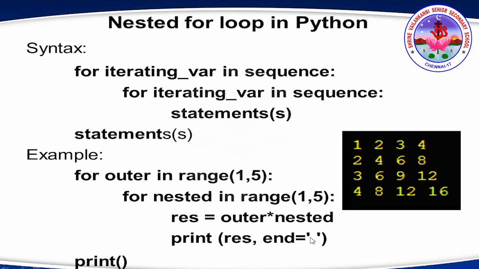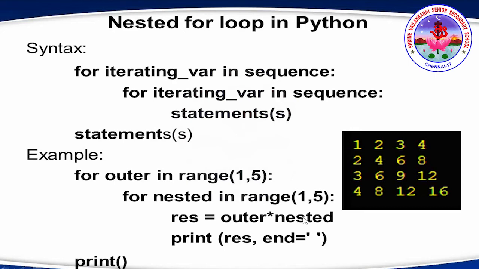Okay. So here what happens, this will be taken as 5 here and 5 here. Totally you have to get 5 into 5, 25 values. So that is how this works. When the outermost for loop holds a value of 1, the innermost will go like 1, 2, 3, 4. So that's why the first line is 1, 2, 3, 4. Next, now the outer loop becomes 2. Now, when the outer loop is 2, nested will become 1, 2, 3, 4 again.